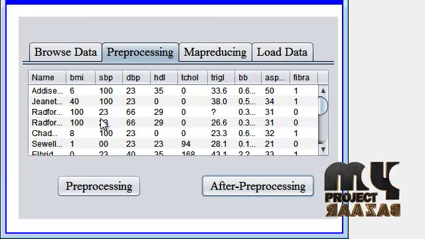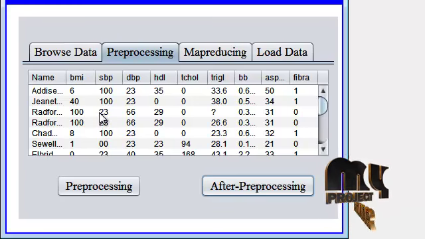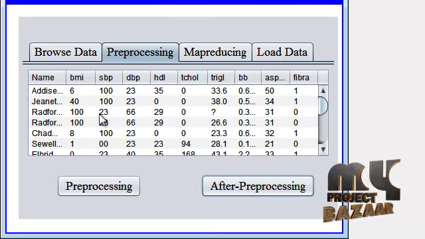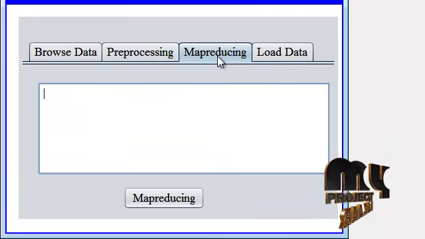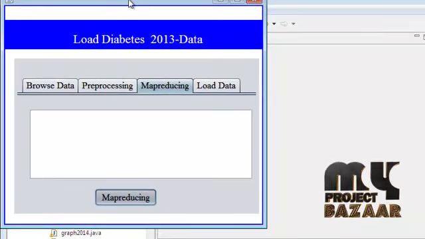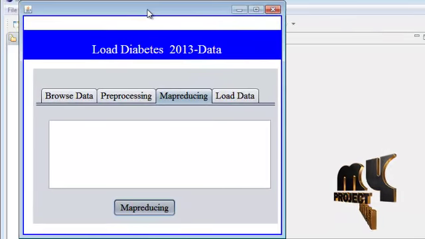Using pre-processing, all the null values, redundant values and irrelevant values are removed.